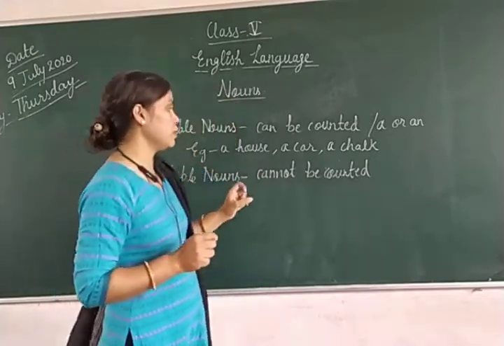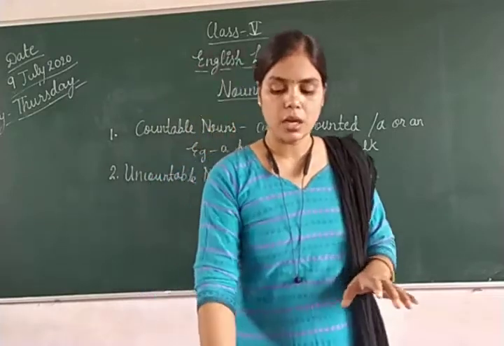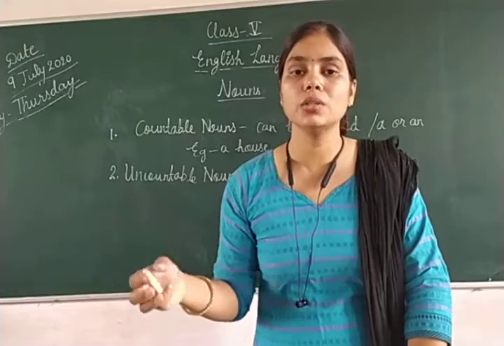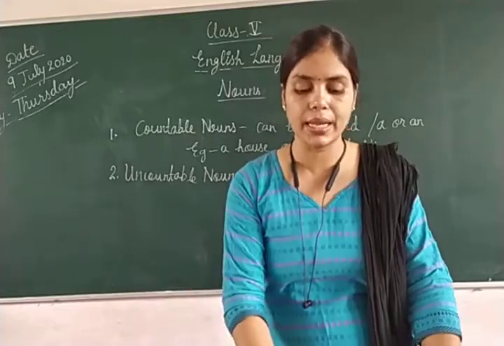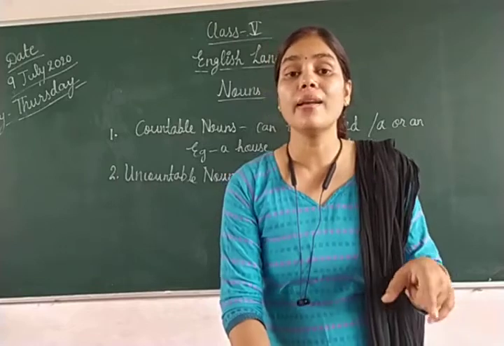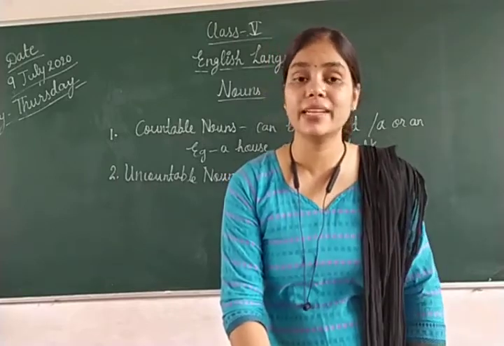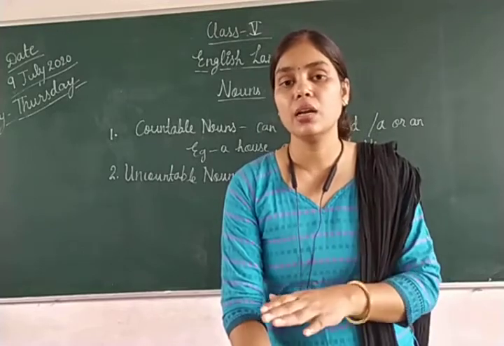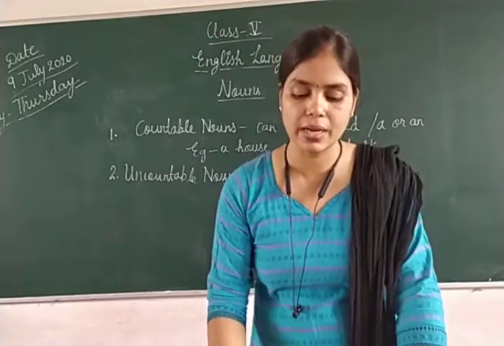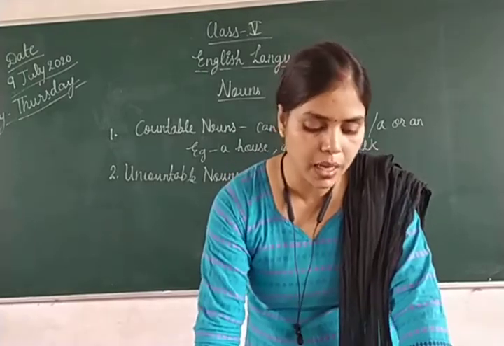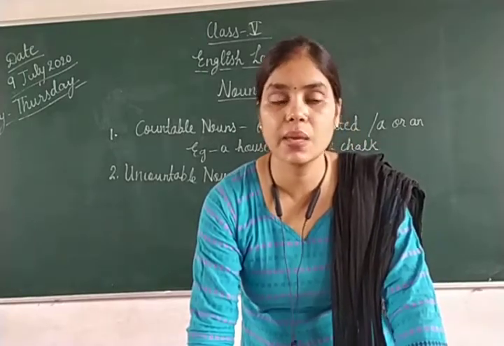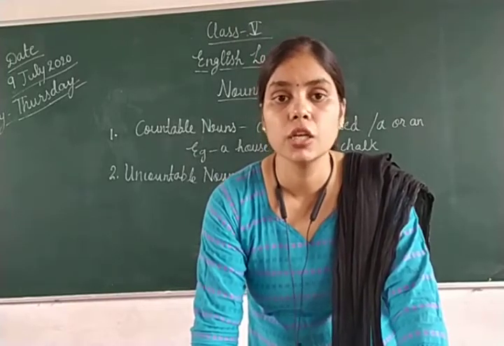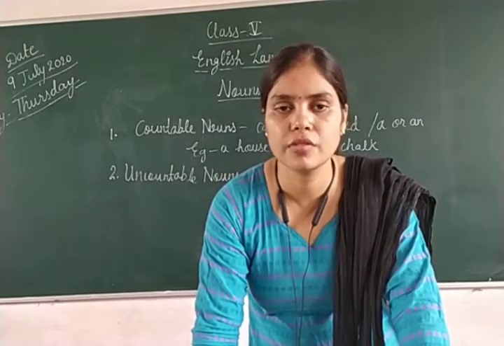Then uncountable nouns cannot be counted. Uncountable nouns are those that cannot be counted and refer to substances or abstract things. Like milk, salt, और abstract things जैसे कि beauty, ठीक है. Beauty is the abstract noun we have studied.